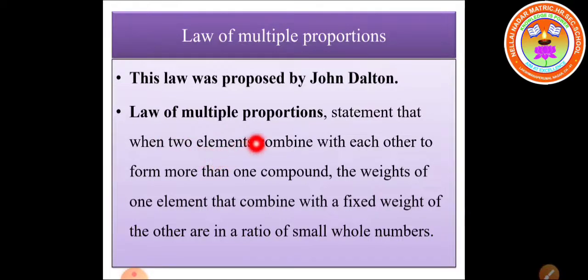When two elements combine with each other to form more than one compound, the weights of one element that combines with a fixed weight of the other are in a small whole number ratio.